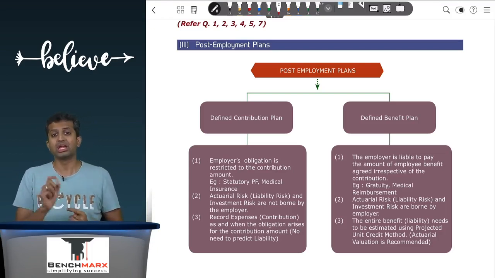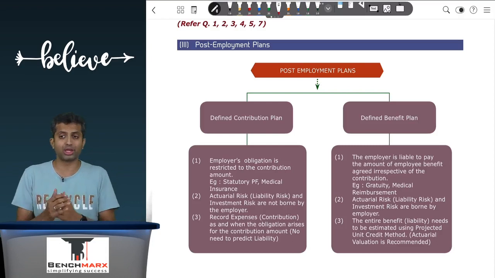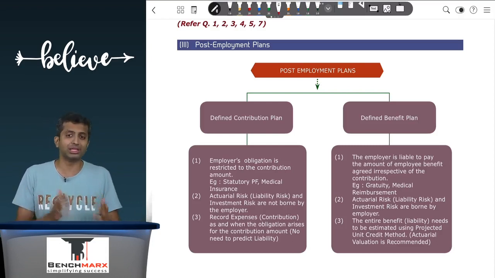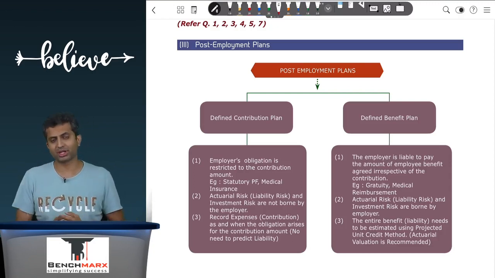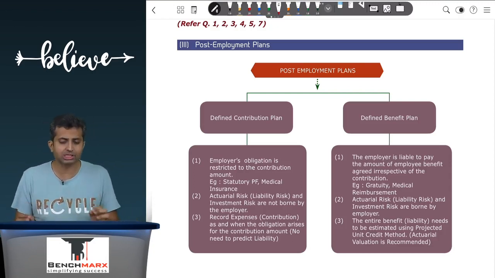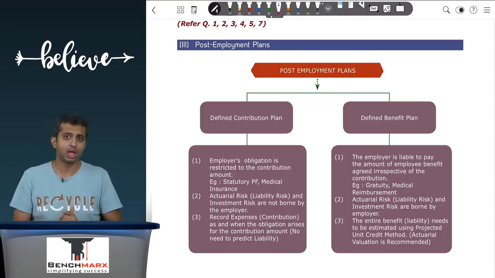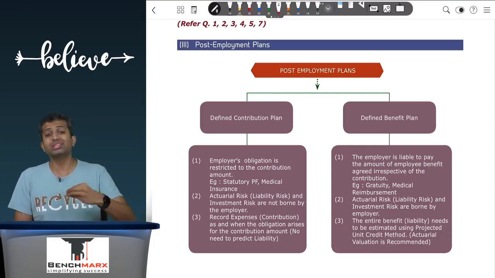In such plans, it is called the actuarial risk, that is a risk that a liability can potentially change, as well as the investment risk, that is a risk where the investments in which you have made deployment may fall insufficient. The actuarial and/or the investment risks will fall on the employer, and hence the valuation of these plans or the measurement of expenses under these plans will not necessarily happen based on the contribution that you make. However, they will happen based on the benefits that are accruing during the year,